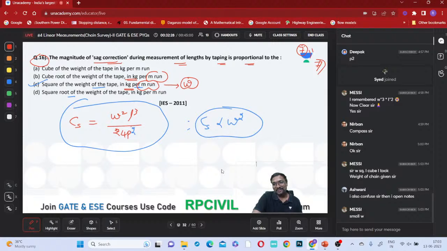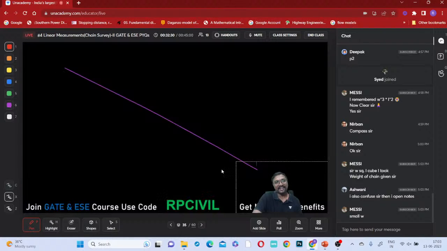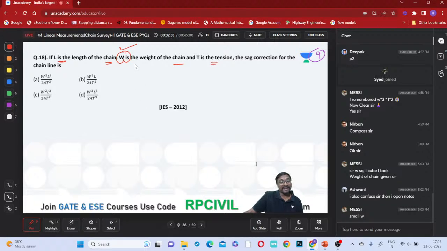Okay, you also confused, but you open notes. Very good, right? So this is what here, weight is only given, na? So that W wala is weight or weight per meter run. It is W, weight or weight per meter run.